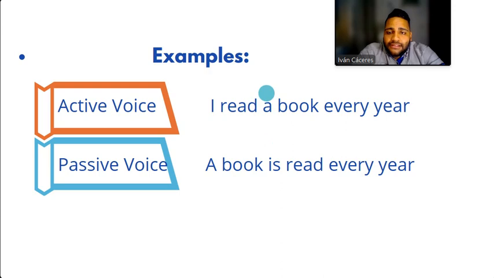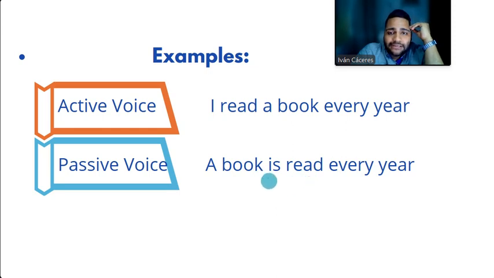And so on. And so we have a book is, and then we are going to keep the main verb in the past tense. In this case, it doesn't matter because the verb doesn't change the way it's written, but this is past.